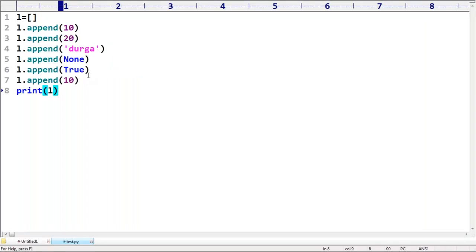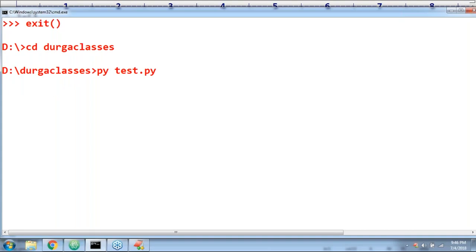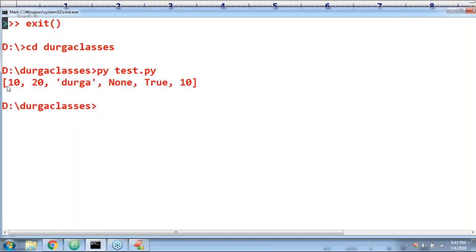Can you please tell in which order we added? Append is nothing but to add an object to the list. It is an empty list. I'm adding first 10, then 20, and then Durga, then None, like this. In which order we are adding? In the same order only, the output will be there by default. That is the meaning of insertion order preserved. Everyone able to understand?